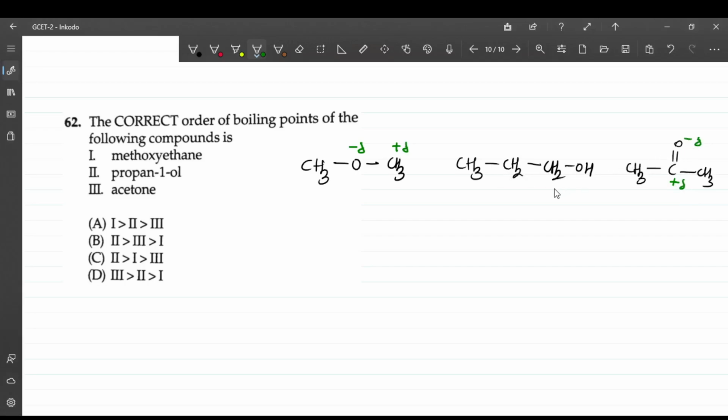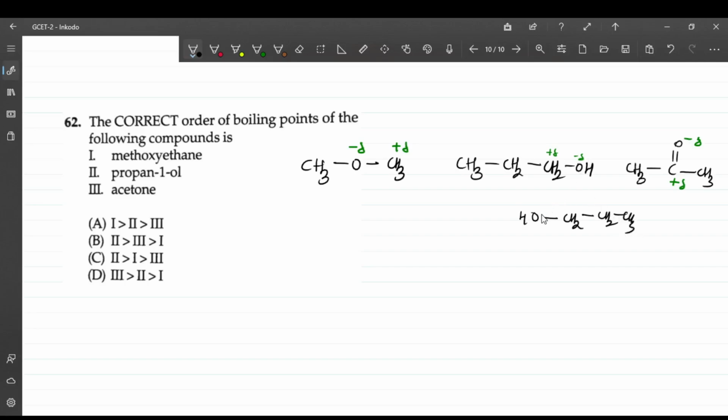Hydrogen bonding is the strongest intermolecular force which holds molecules together. And what is the condition for hydrogen bonding? There should be an electronegative element, and hydrogen should be connected to that electronegative element. So there is a charge separation, but there is also a hydrogen bond present in this molecule.